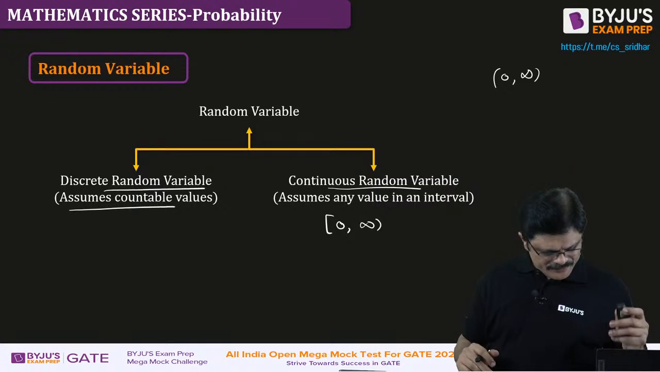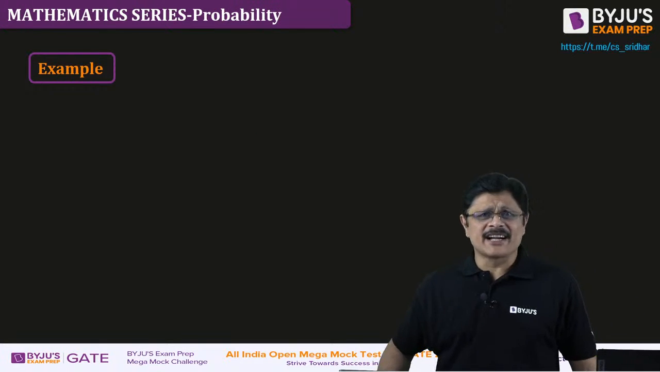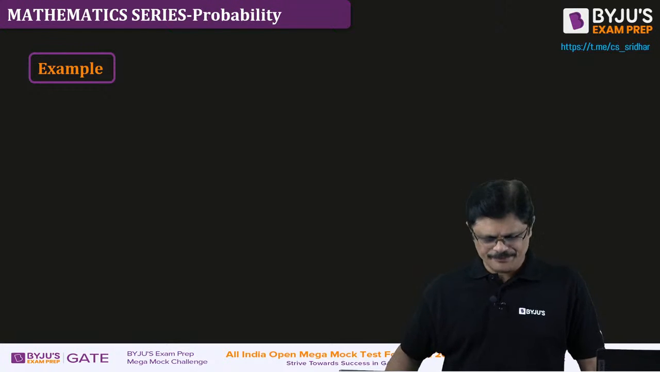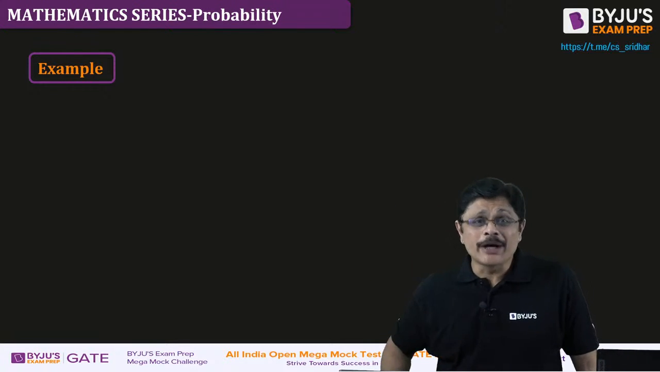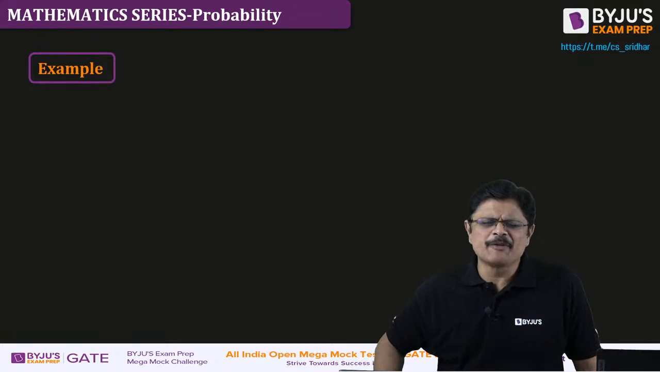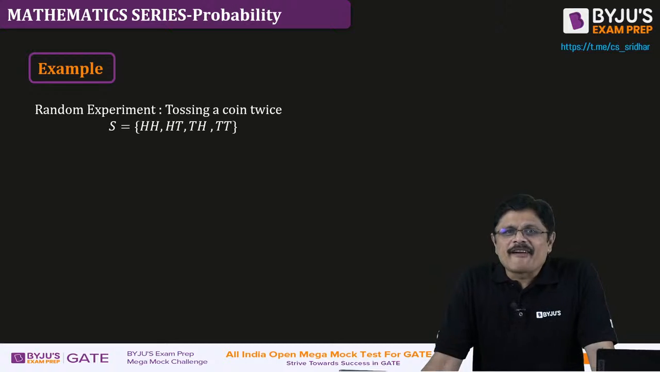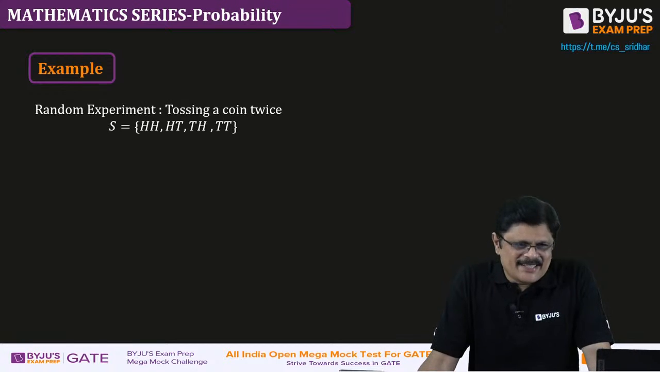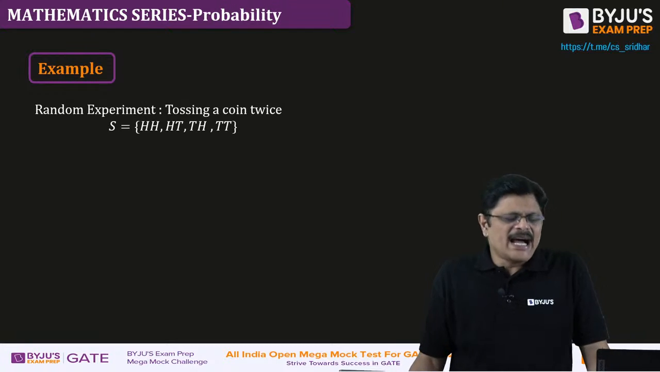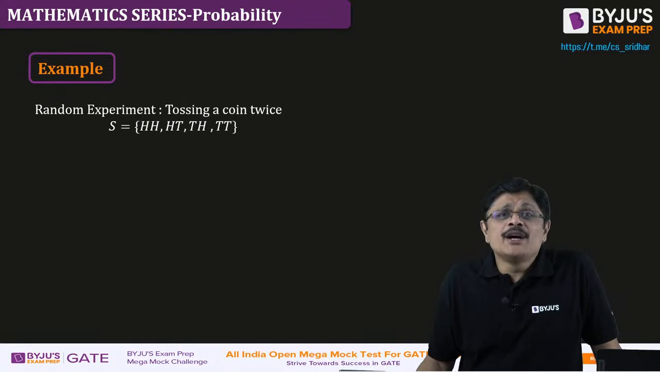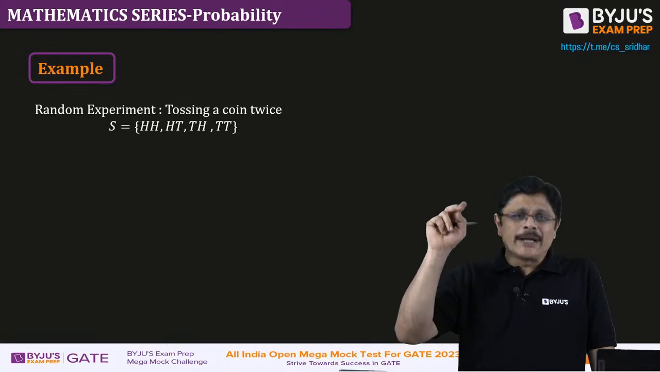Am I clear? Now let us take the example of a discrete random variable first, so that you will understand how you get the distribution properly. Now I will explain with a simple example. I conduct this random experiment: tossing a coin twice. How many times am I tossing this coin? 2 times I am tossing.